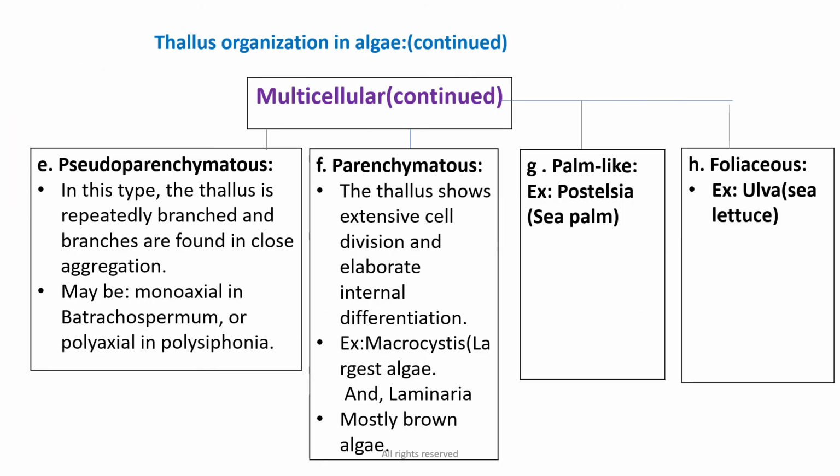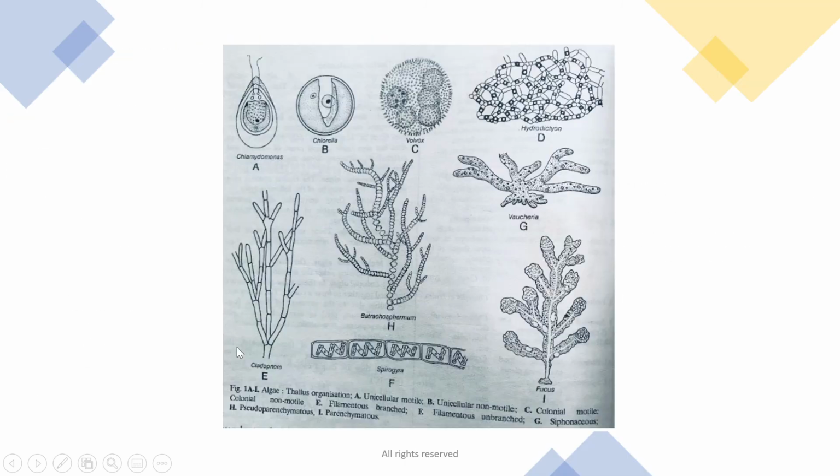The next one is pseudoparenchymatous. In this type, the thallus is repeatedly branched and the branches are found in close aggregation. They may be monoaxial in Batrachospermum or polyaxial in Polysiphonia. Here we can see Batrachospermum. It is pseudoparenchymatous in this picture.